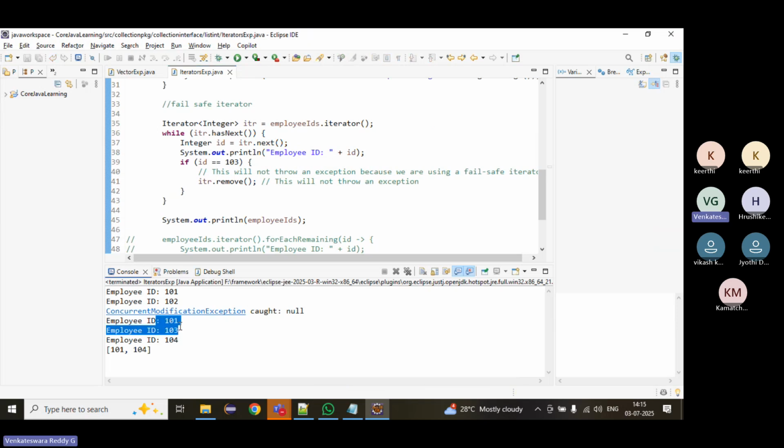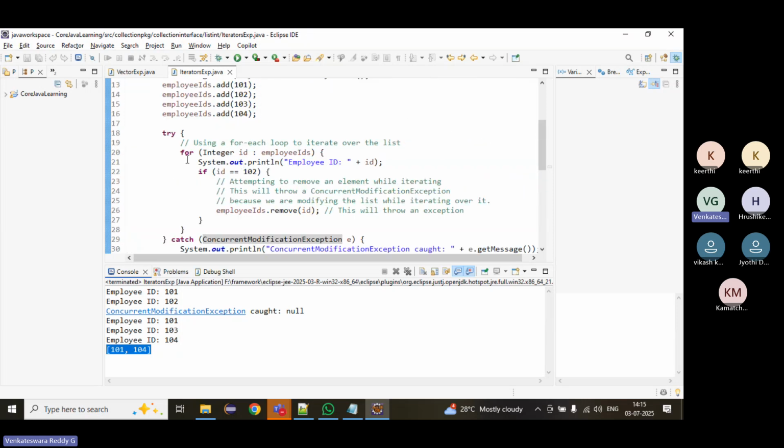Okay, fine. 101, 103, 104. We got 103 removed. 101, 104, it got fixed. And this is the fail safe iterator.